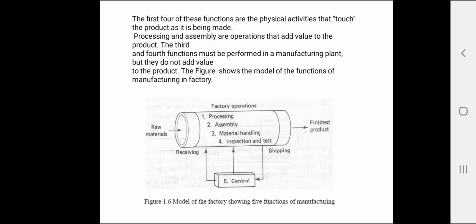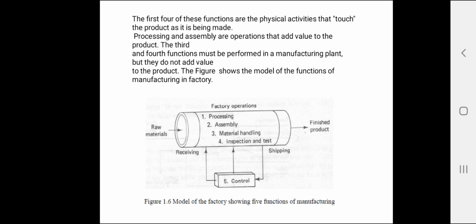So, basic processes are those which give the work material its initial form. Metal casting and plastic molding are examples. In both cases, the raw materials are converted into the basic geometry of the desired product. Secondary processes follow the basic process and are performed to give the work part its final desired geometry. For example, this category includes machining, turning, drilling, milling, and press working operations.